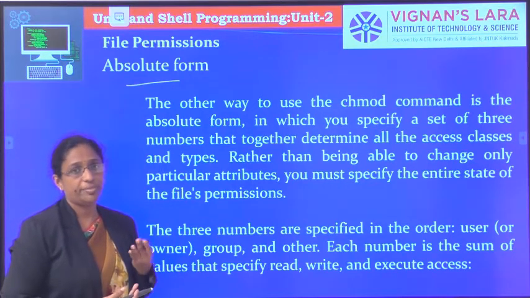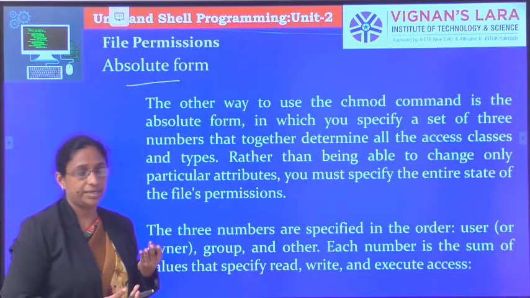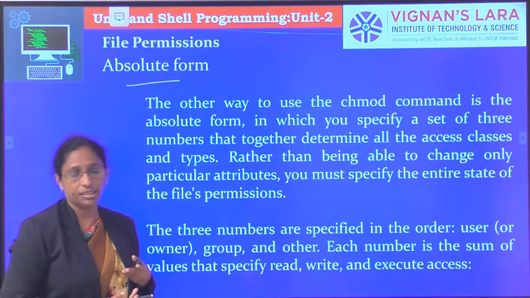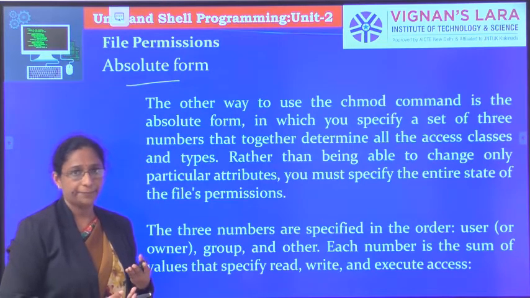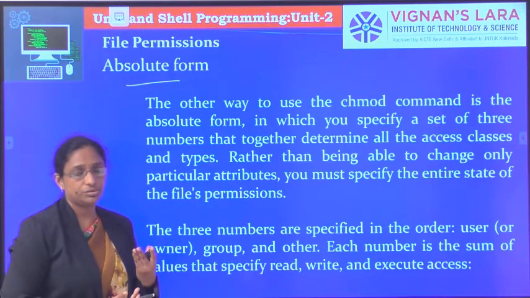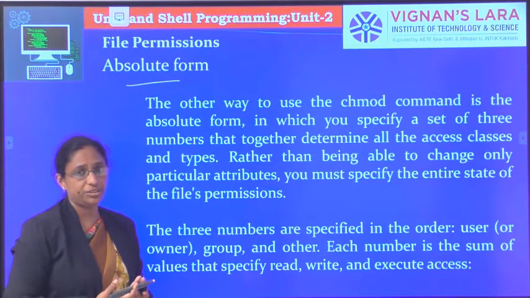You use single-letter abbreviations like r, w, x for read, write, execute permission, operators like plus, minus, equals, and for the users u, g, o, and if it is all, you can say a. By using those abbreviations, we can change the permissions of a particular file or directory.